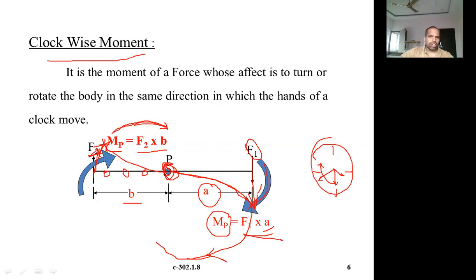But always you have to refer to the point about which you are calculating the moment. About that point, see whether it is in a clockwise or anti-clockwise direction. That's what you have to see. Then decide whether it is an anti-clockwise or clockwise moment.